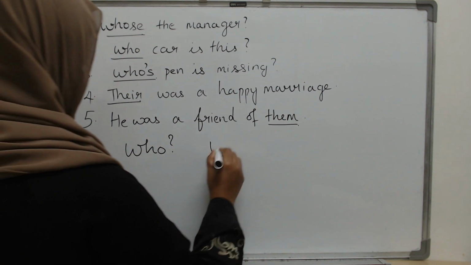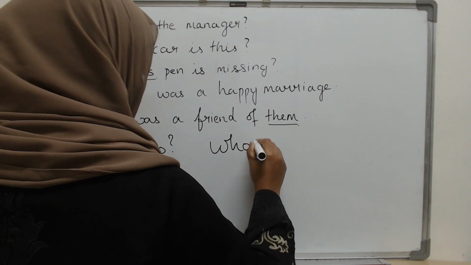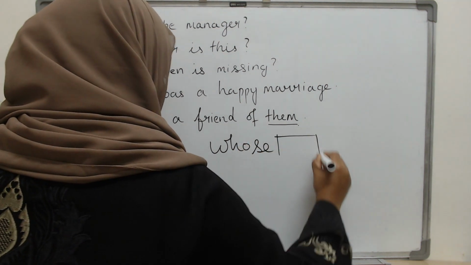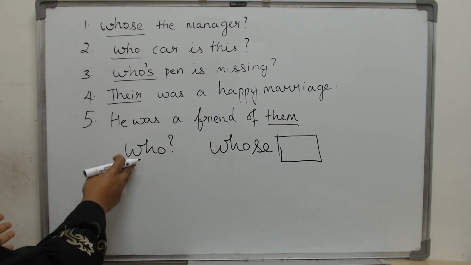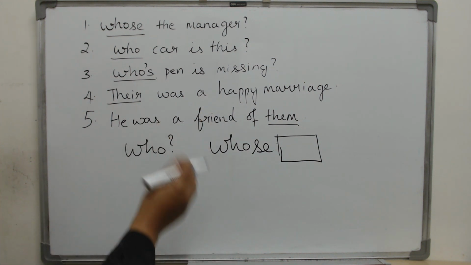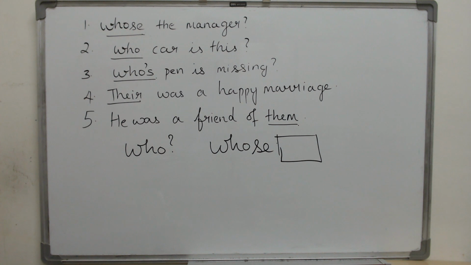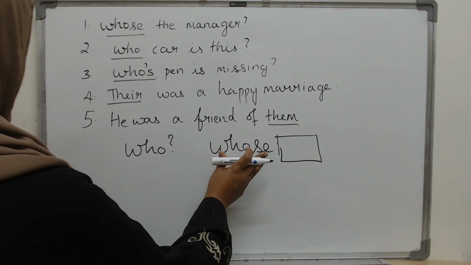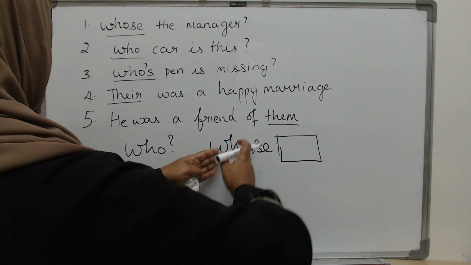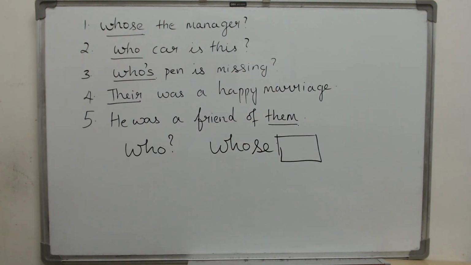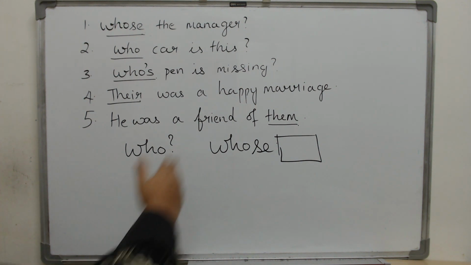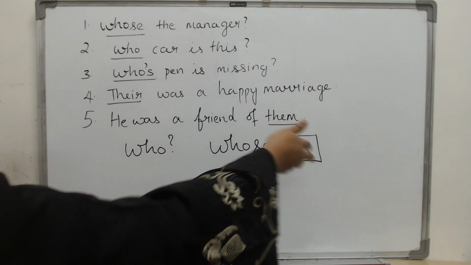And the next word we see is whose. Now whose is the possessive form of who. Whose pencil, whose car, whose daughter, whose book. So whenever you see the word whose, it should be immediately followed by something, some solid thing, a car, a pencil, a house, a school. So whose has to be followed by a noun.